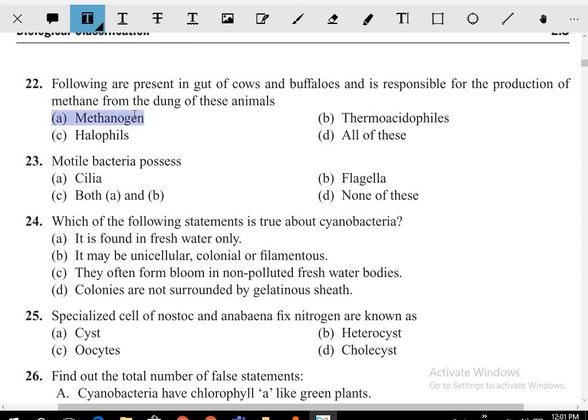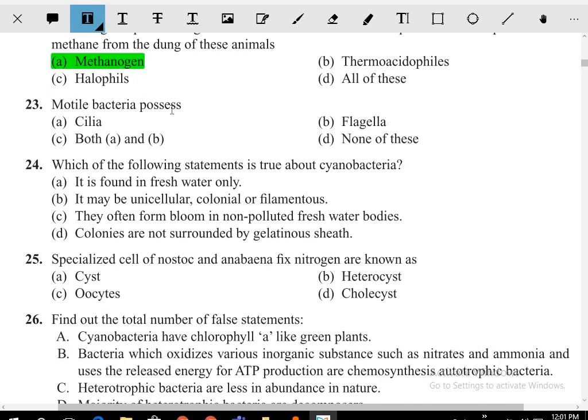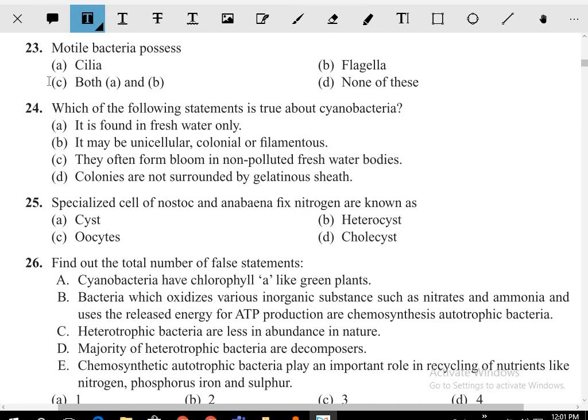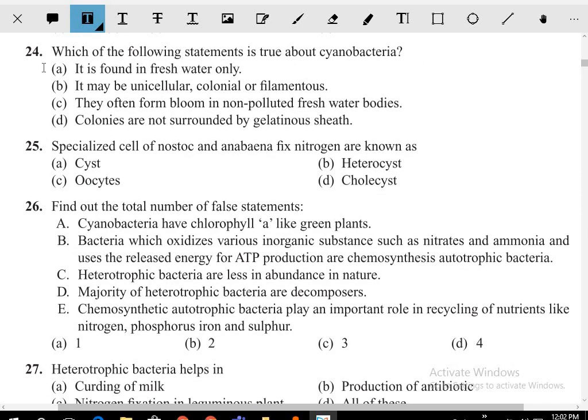Next question, please. Motile bacteria possess what? What does motile bacteria mean? Moving bacteria is having what? Cilia or flagella? Generally, motile bacteria have only flagella, no cilia. Cilia is seen in protozoans or protista.